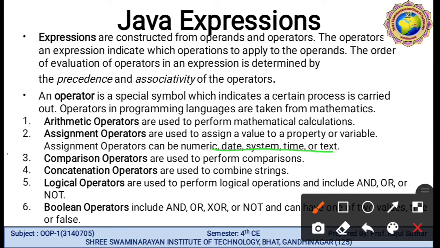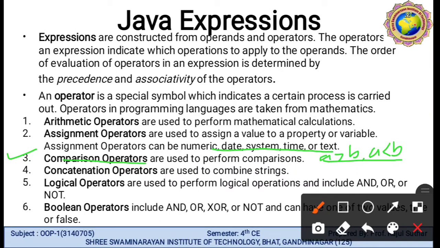Third is the comparison operator. How can we write the comparison operator? It is used to perform comparison: A greater than B, A less than B. This type of operator is called a comparison operator, or we can say a relational operator.